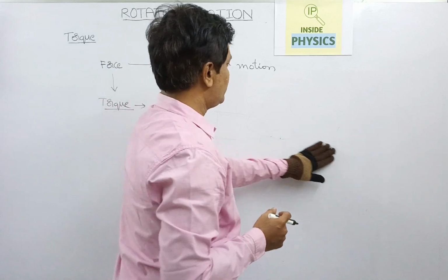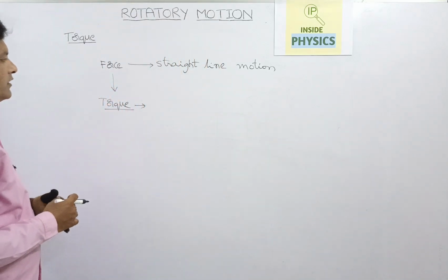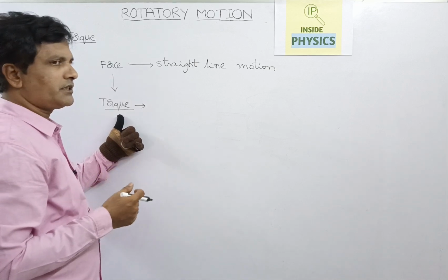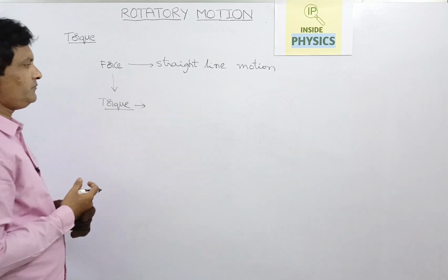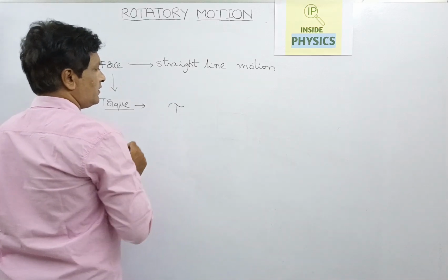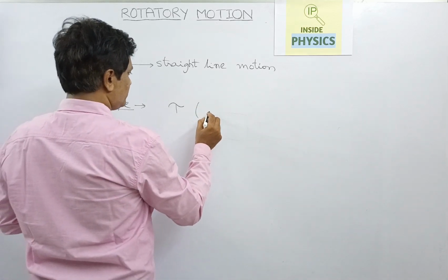So here we consider the torque and how it is defined. Torque is an analogous force to linear force which can make the body rotate. What is its physical formula? Torque is always represented by the letter tau, a Greek letter.